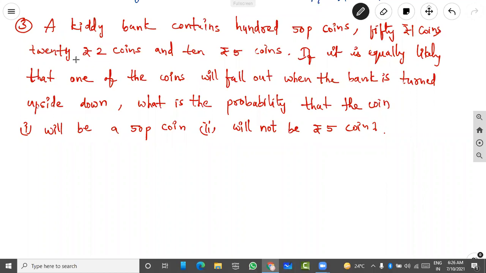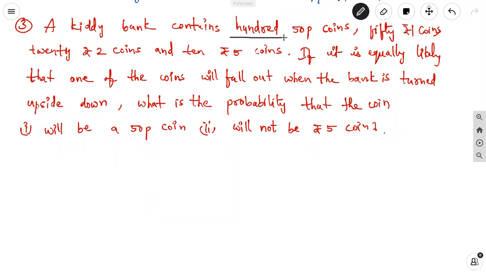Third problem. A piggy bank contains 100 50 paise coins, 50 1 rupee coins, 20 2 rupee coins, and 10 5 rupee coins. If it is equally likely that one of the coins will fall out when the bank is turned upside down, what is the probability that the coin will be a 50 paise coin, will not be a 5 rupee coin?